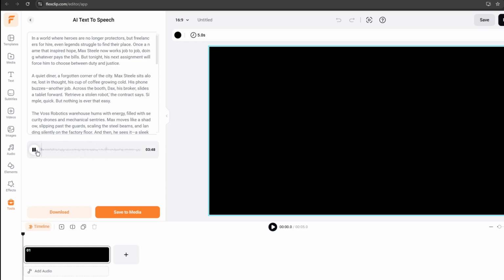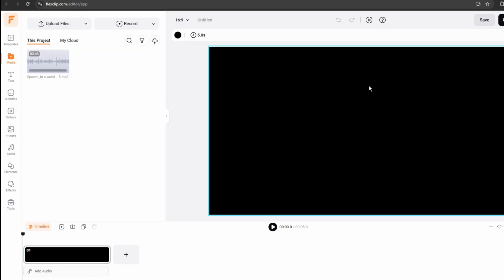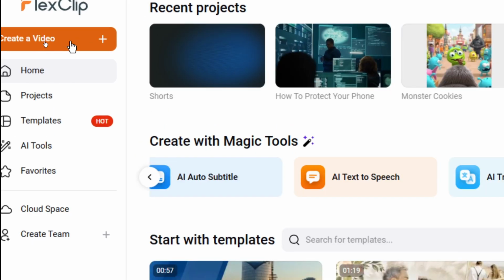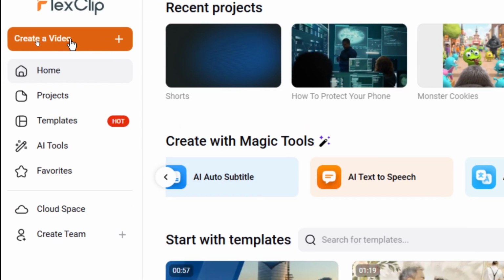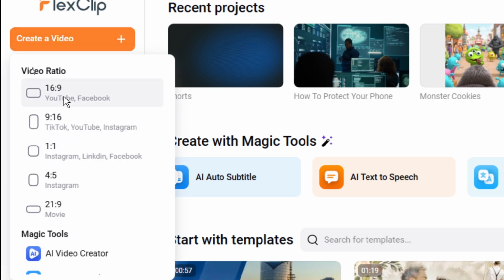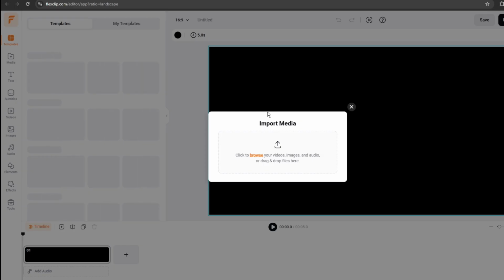Great, so we shall go ahead and save it. Then it will be downloaded to our computer. Now the last step is to combine all our short video clips with audio to create the video. So I'll again use FlexClip, or you can use any other video editor tool that you usually use. The good news is FlexClip still allows you to create all your video and edit them within the same tool. So I'll go ahead and tap on create a video, and then I'll select the aspect ratio of 16:9 and then make my creation. So I'll forward it to the final product.